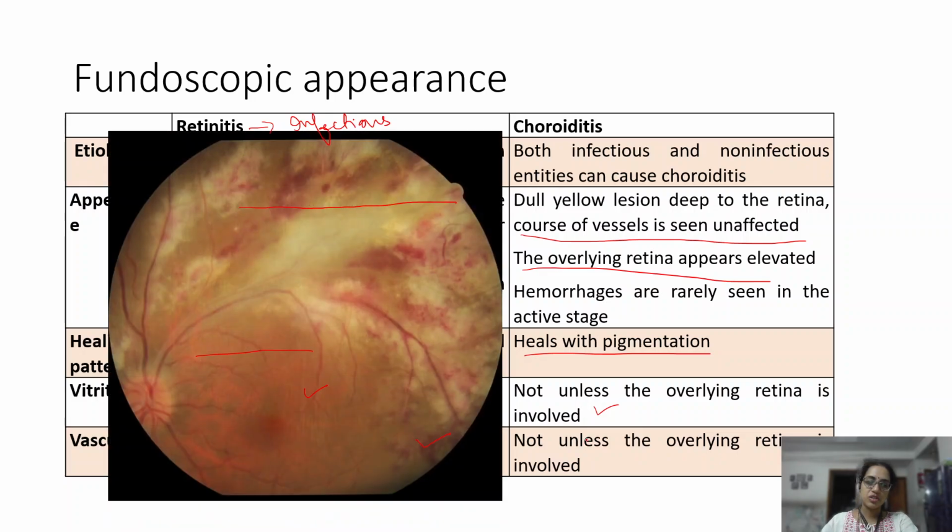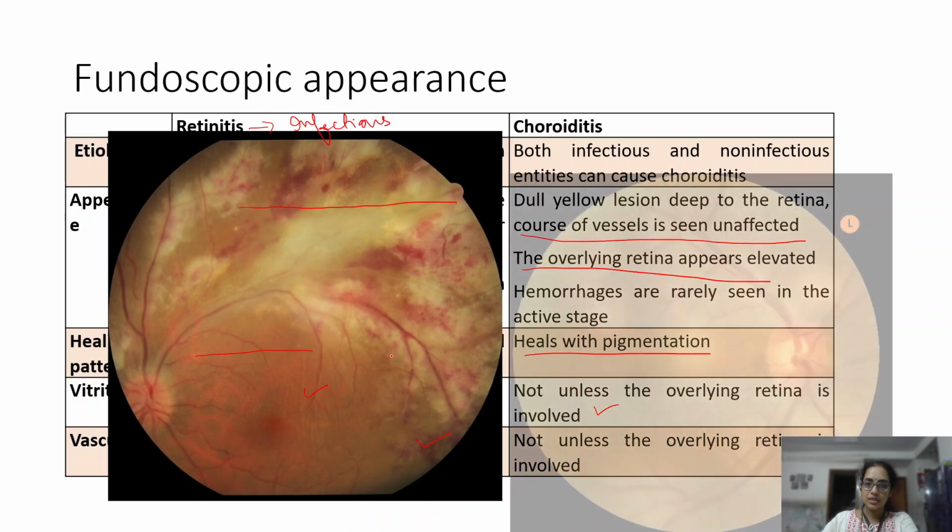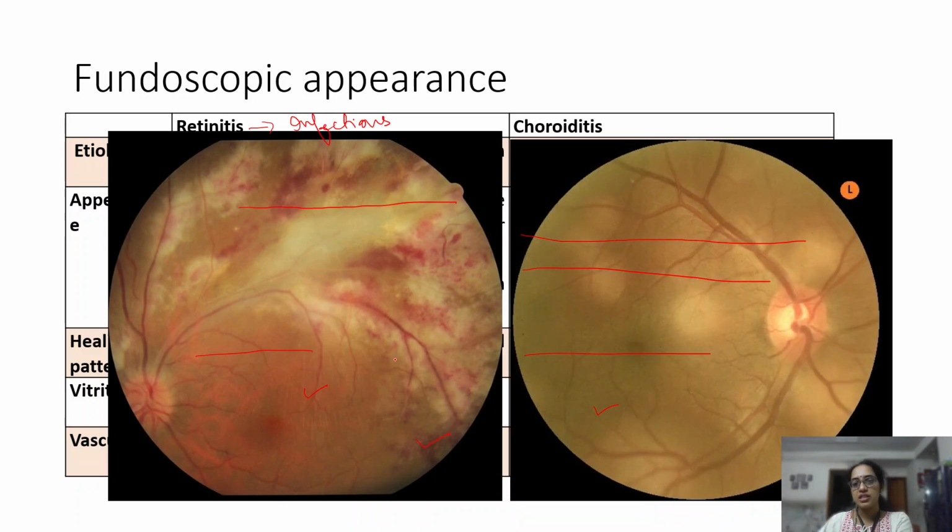So this is how a picture of a retinitis looks. This is a typical example of a CMV retinitis. You can see that the lesion is florid. It is yellow and the vessels over it are not seen. There are hemorrhages surrounding the lesion, and this is a typical appearance of a florid CMV retinitis. So this is how choroiditis lesions look. They are dull, deep. The retinal vessels are seen coursing well over it, and there is hardly any vitreous haze. So this is the main clinical difference between retinitis and choroiditis.